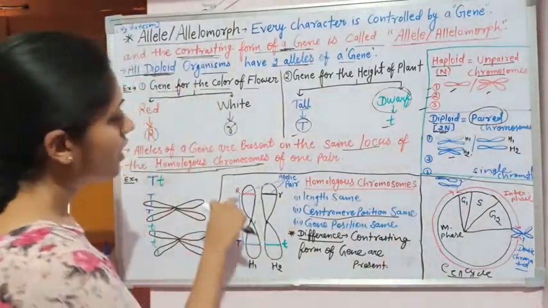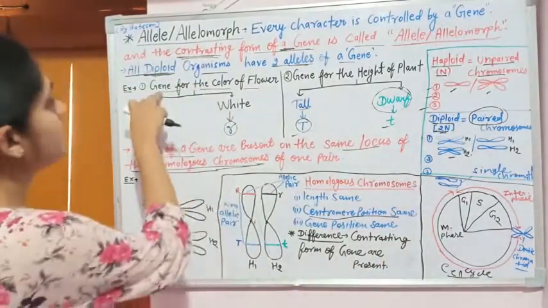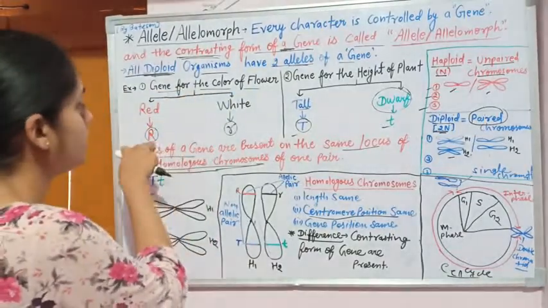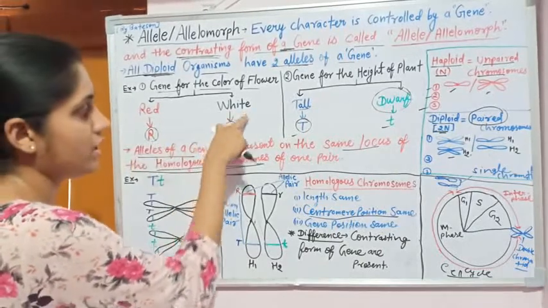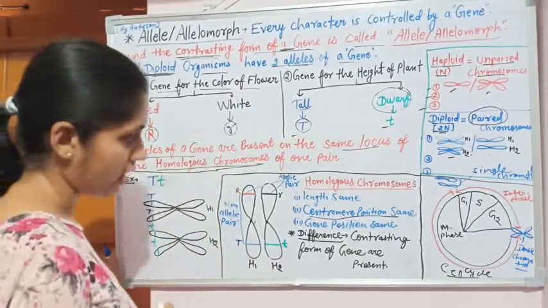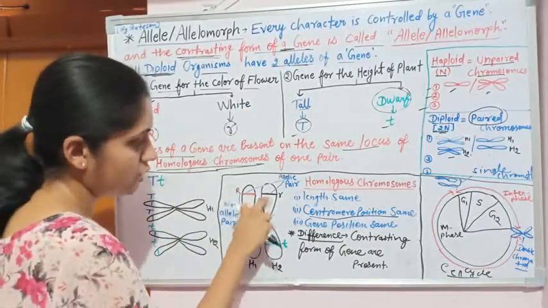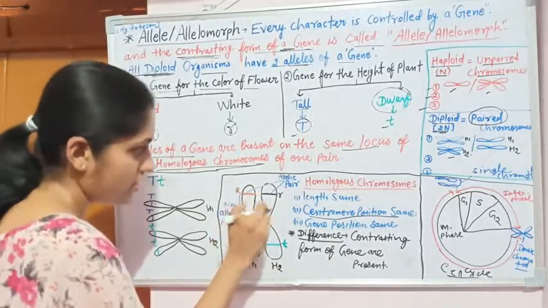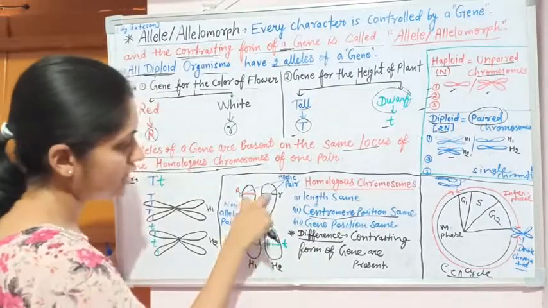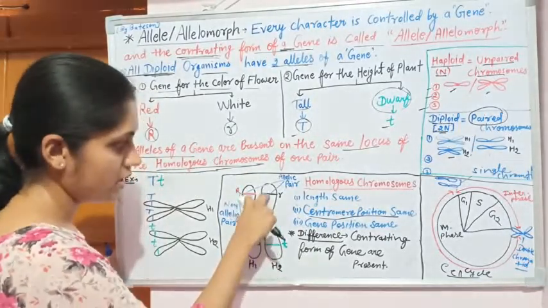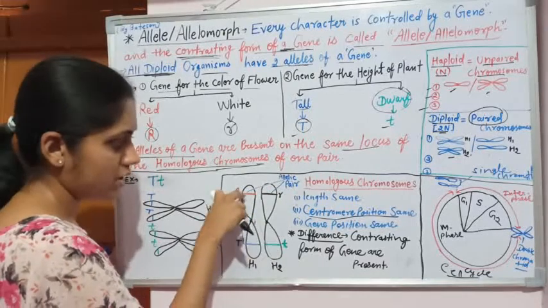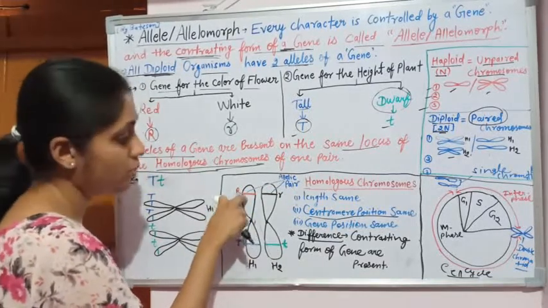The difference is that the contrasting forms of a gene are present. Suppose the gene for the color of flower has two alleles: the red color allele is capital R and the white color allele is small r. These two alleles of a single gene are present on the same locus. So this small r cannot be present on another side; it is present at the same locus on the other chromosome. This is homolog 1.